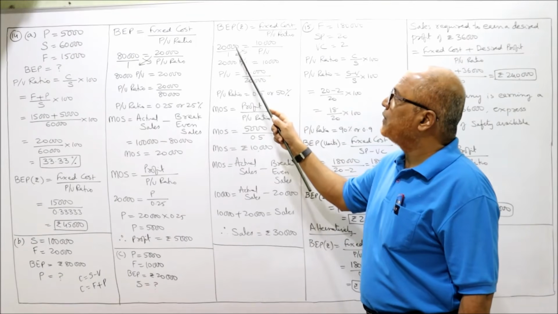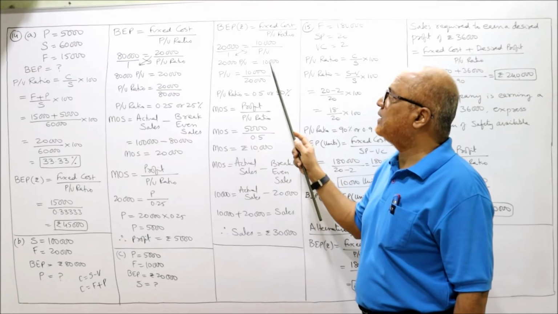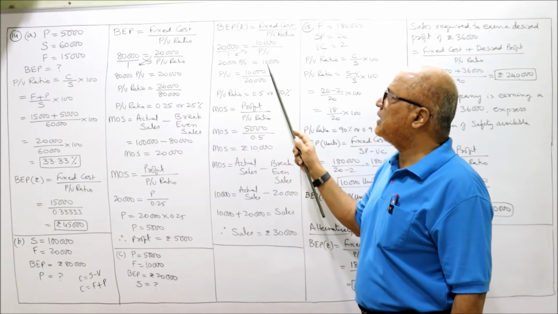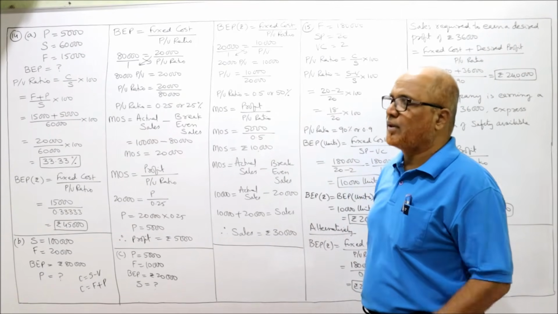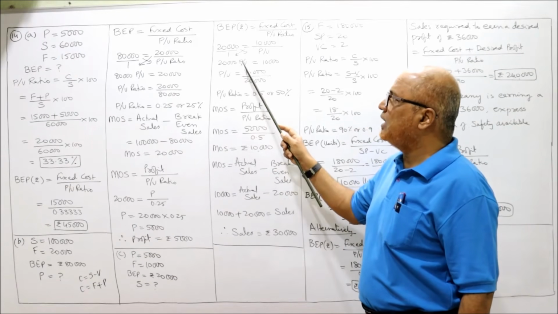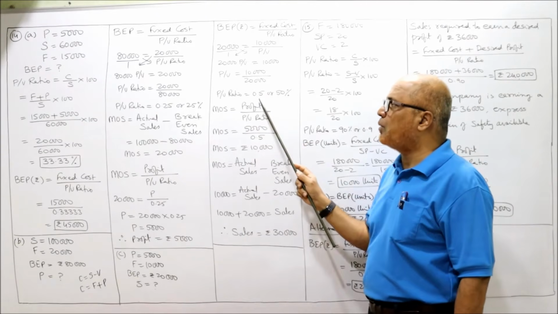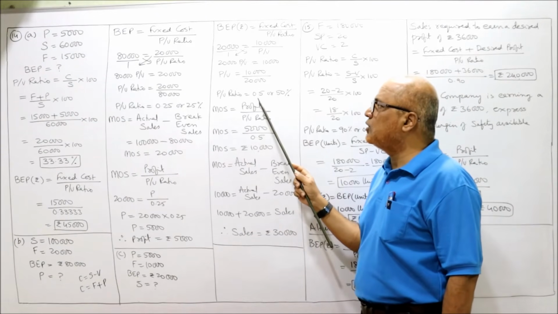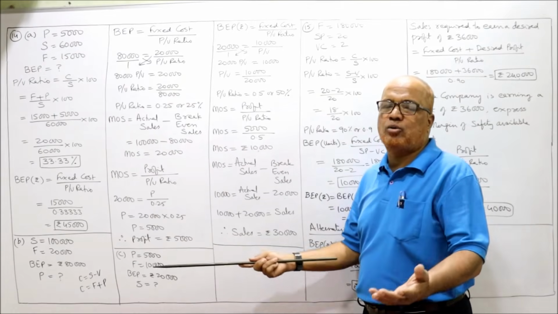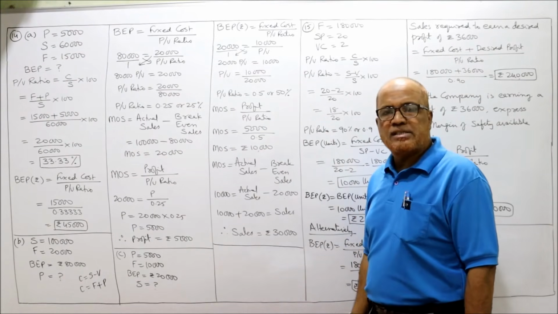Cross multiply: 20,000 into PV is 20,000 PV, and 10,000 into 1 is 10,000. Now PV is equal to 10,000 divided by 20,000, because there is a multiplication sign here; 20,000 into PV, when brought to the other side, becomes divide. So 10,000 by 20,000 is 0.5. So the PV ratio we got is 0.5 or 50%. You can call it anything, both are same.